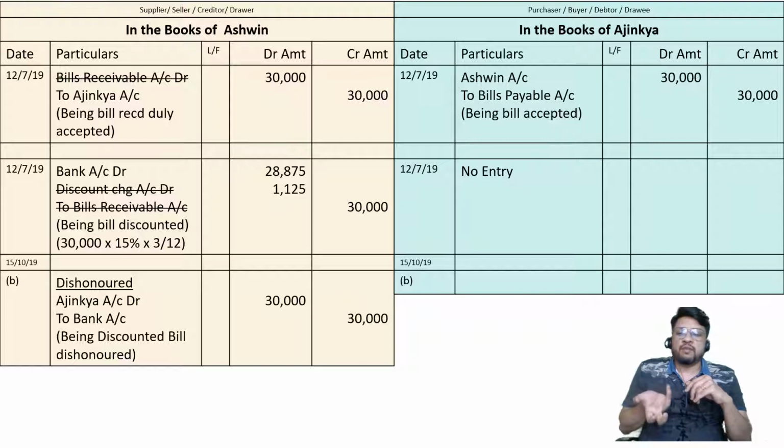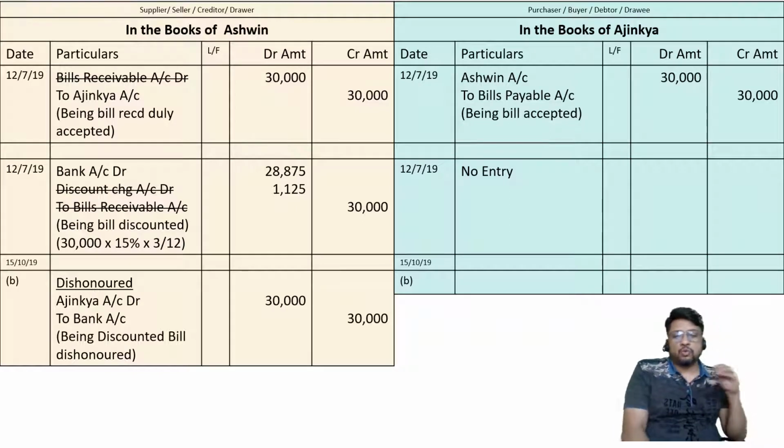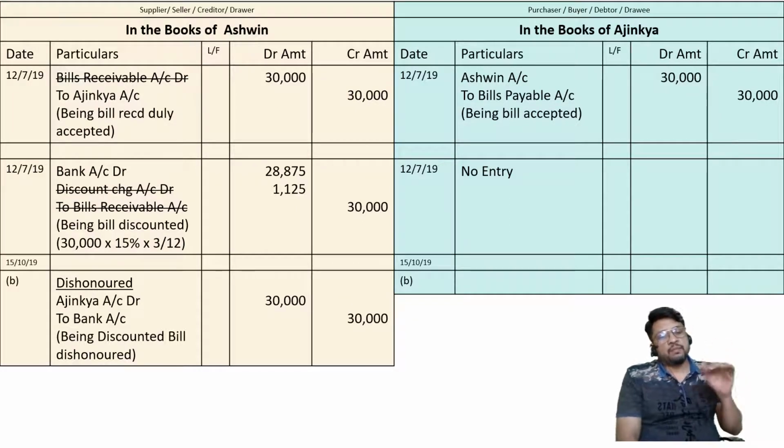And one more method of understanding: our bank account is going to get withdrawn, therefore our bank account should get reduced, so to bank account. And because the bill is dishonored, the amount is still recoverable from Ajinkya. That means Ajinkya is our debtor, so Ajinkya account debit. So this is the logic.